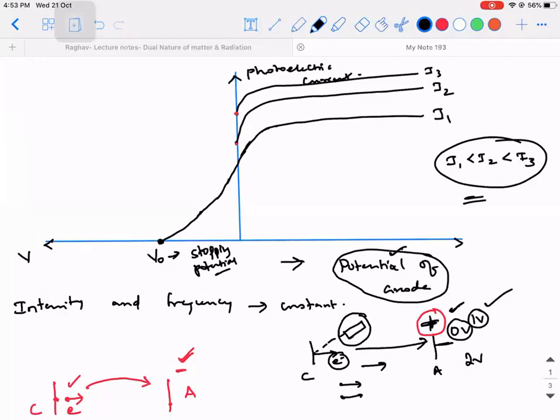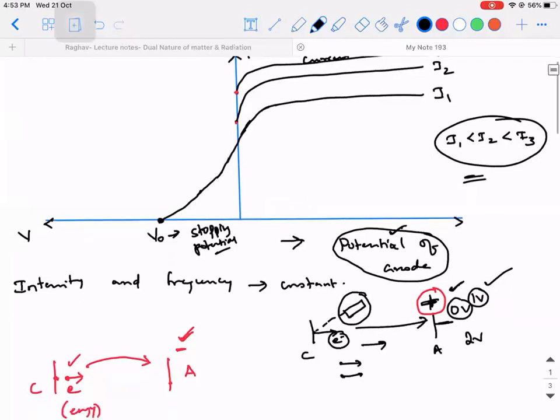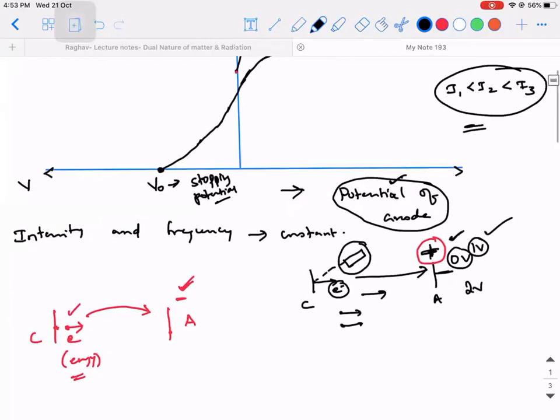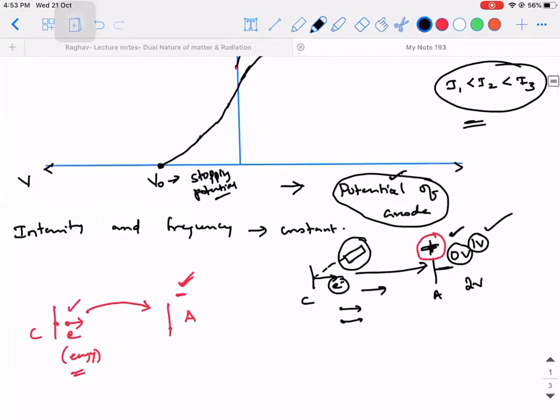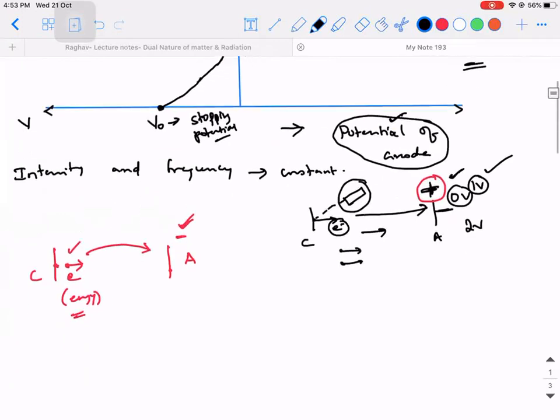It is to calculate the kinetic energy of the electrons. It is to calculate the maximum kinetic energy of the electrons. Is it clear? I'll tell you. Look at the statement that I'm going to write.